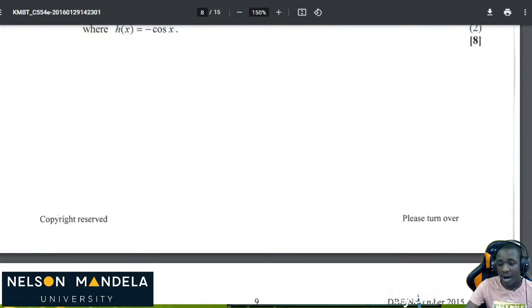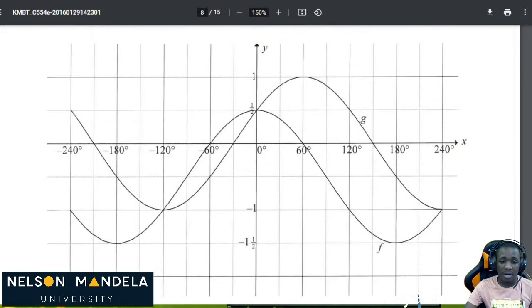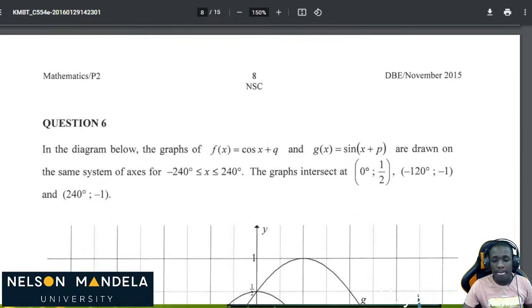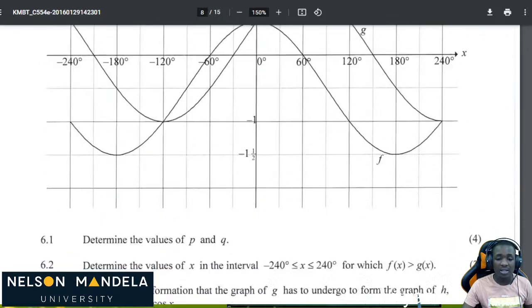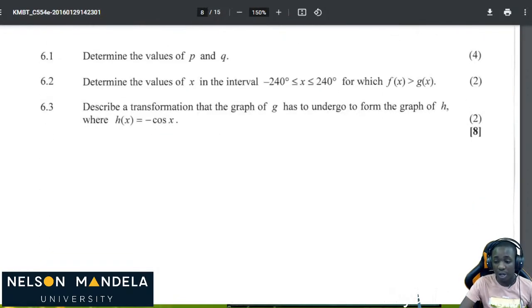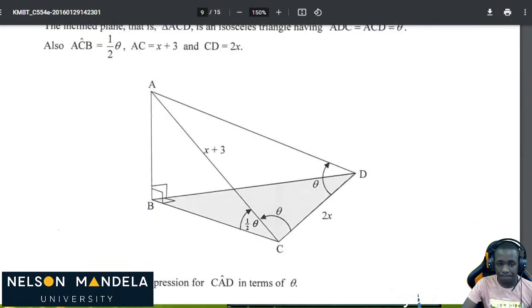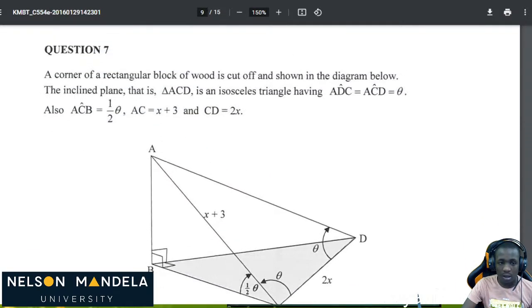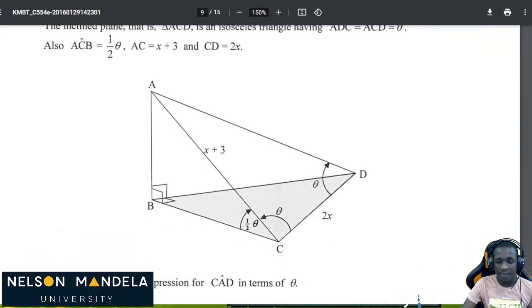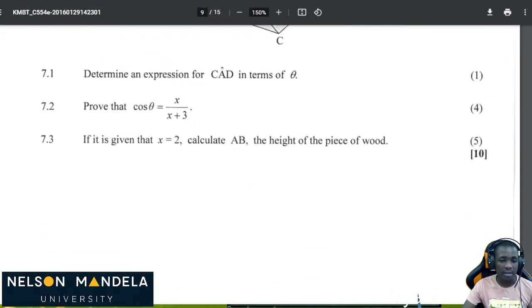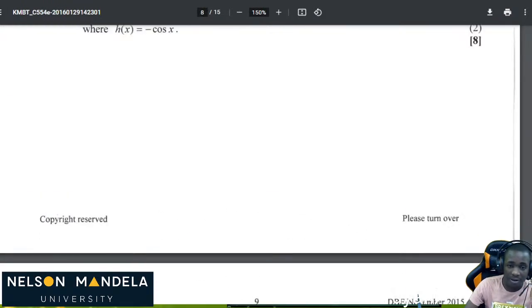This is actually my part 1, because I wanted us to do graphs, but due to time I can't do graphs today. But graphs are not hard, it's just a matter of using your calculator. So we're going to do graphs of trigonometry next week, as well as applying the sine and cosine rule. Then we can get our 40 marks.